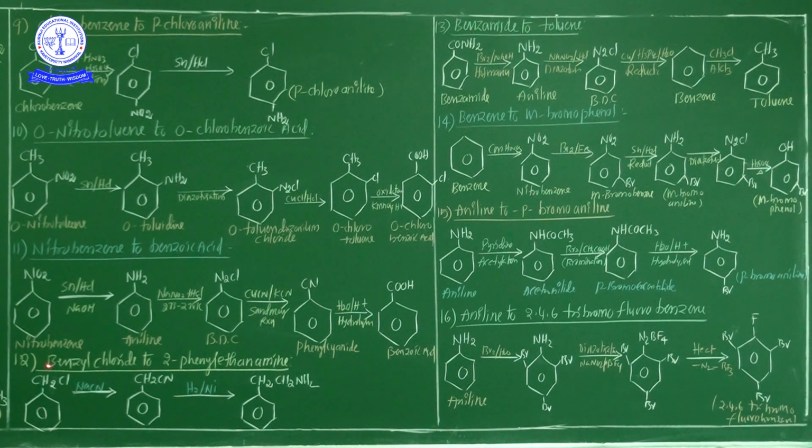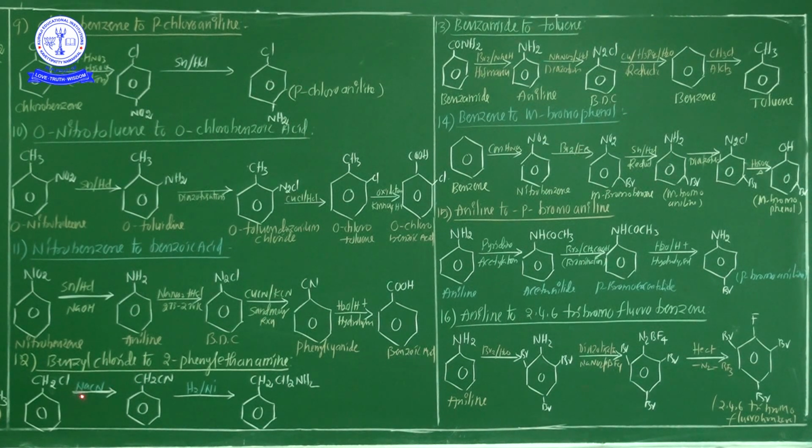And the 12th conversion is benzyl chloride to 2-phenyl ethanamine. Benzyl chloride to 2-phenyl ethanamine is important from the JEE point of view. This is benzyl chloride because the methyl group is directly attached to chlorine, and the entire group is attached to the benzene ring. This compound name is benzyl chloride.